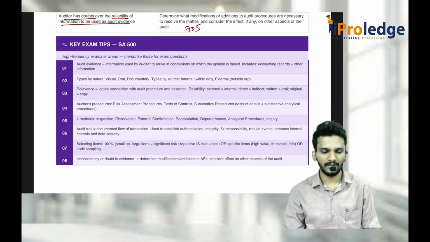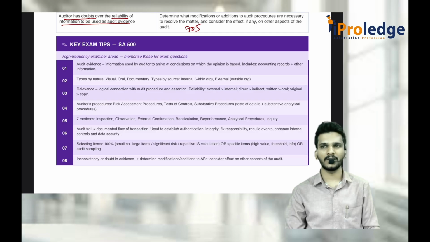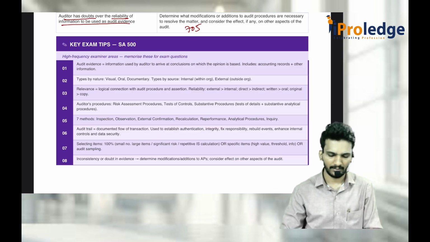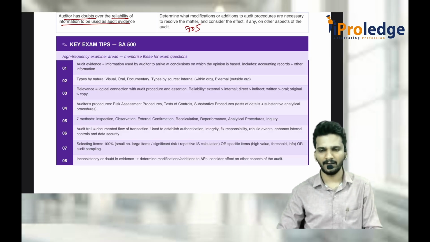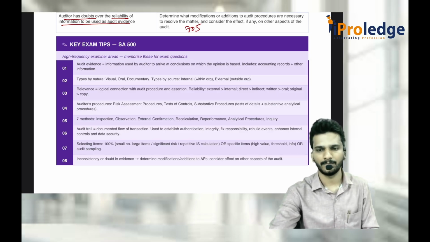Which is what? SA 500, Audit Evidence. Very important standard. This is also a highly A category standard. ICAI will definitely drop you in these areas. Please have a look into this SA 500 later. Then we can continue after the break.